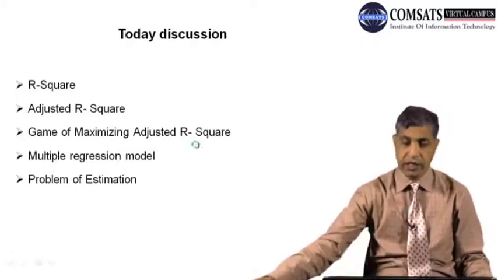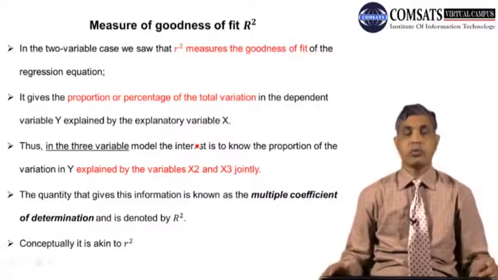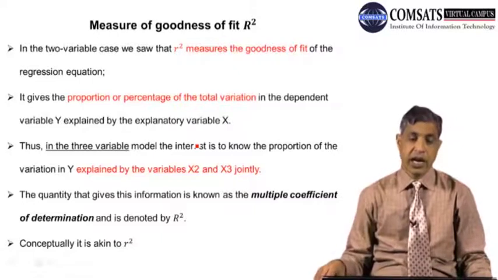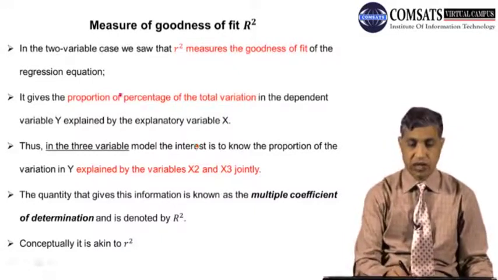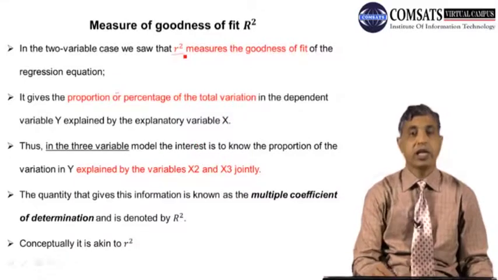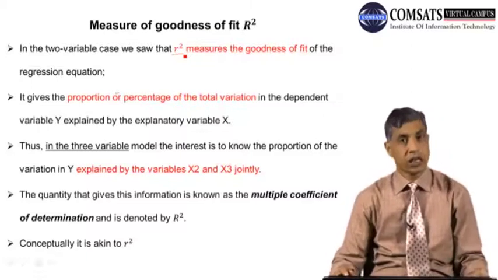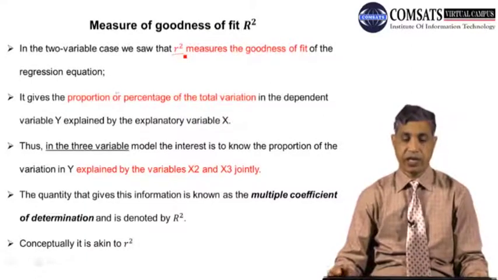So starting formally, I would like to start from the R-square very quickly, because I have talked enough about the R-square. In the two variable case, if you remember, this was the sign and we called it the R-square. It simply measures how much variation in the dependent variable is explained by the independent variable.